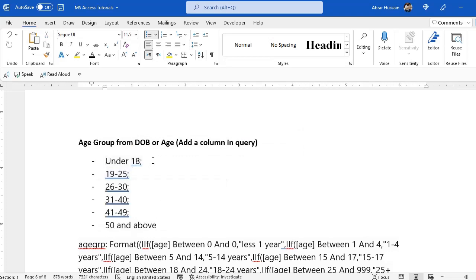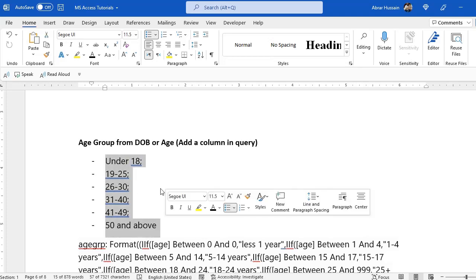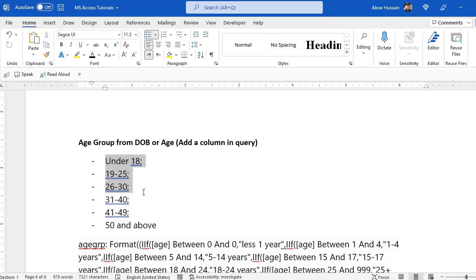You can keep the gaps 2 years, 3 years if it is for children. So you can add some more age groups for the children, 0 to 5, 6 to 12. The technique is the same. So this is my age group criteria.